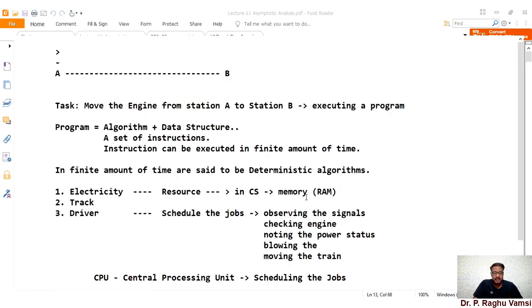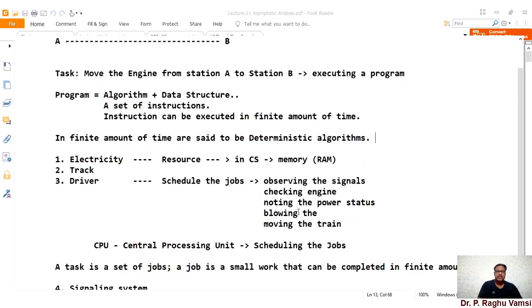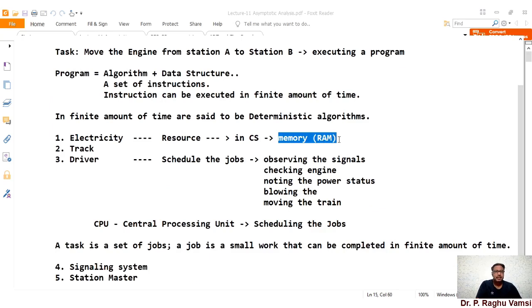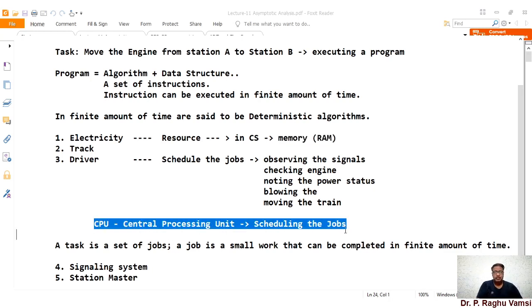For the current lecture, I am going to discuss asymptotic complexity. Nowadays a RAM of 4 GB or 8 GB, DDR4 or DDR3, you may get for 3000 or 4000 rupees, whereas the latest i10 or i9 processors you may get for 42,000 or 50,000 rupees.